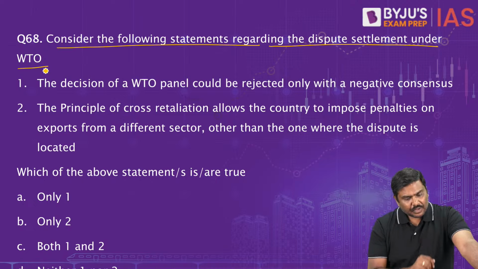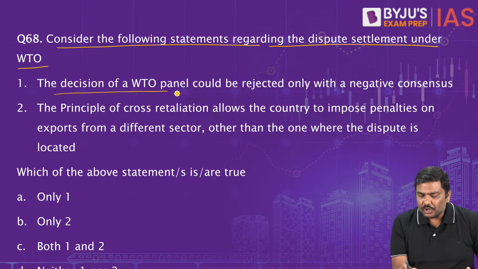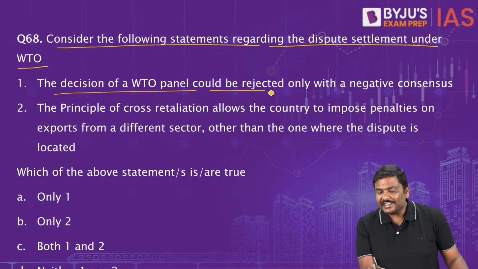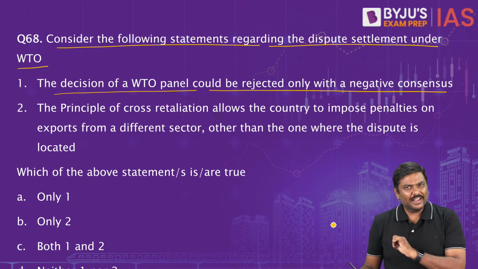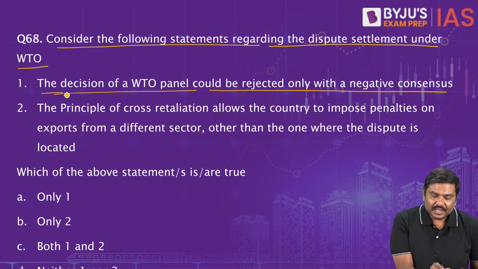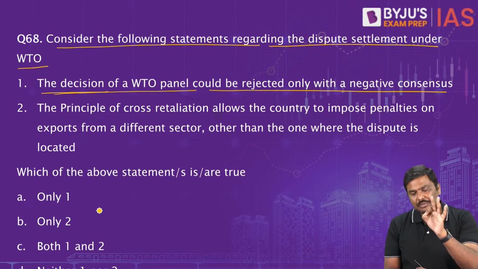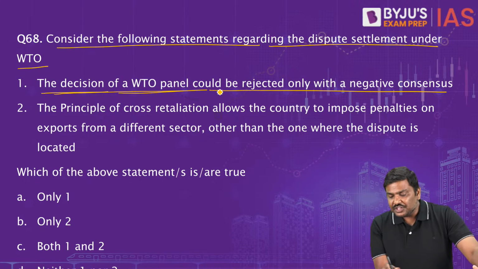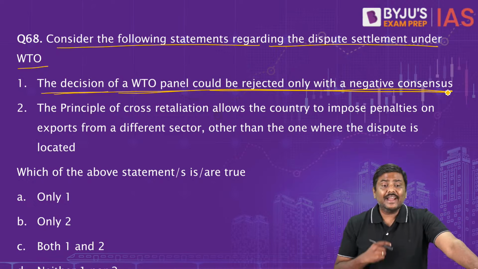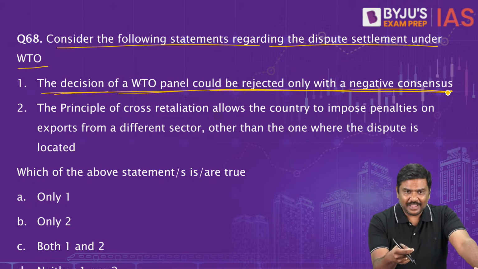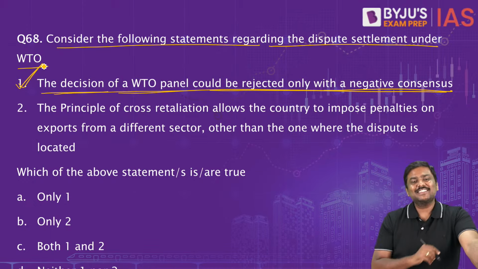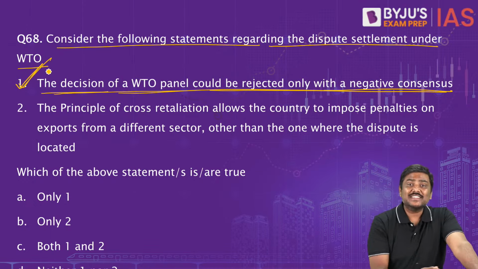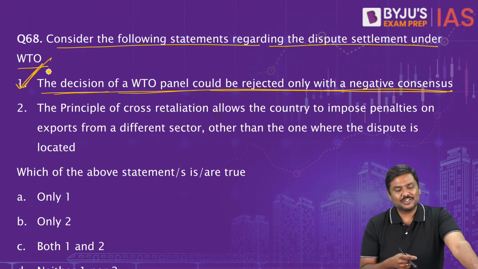First statement: the decision of a WTO panel could be rejected only with a negative consensus. How many of you will agree to this? Answer is yes. Statement 1 is correct. Please be very careful with these kinds of statements.